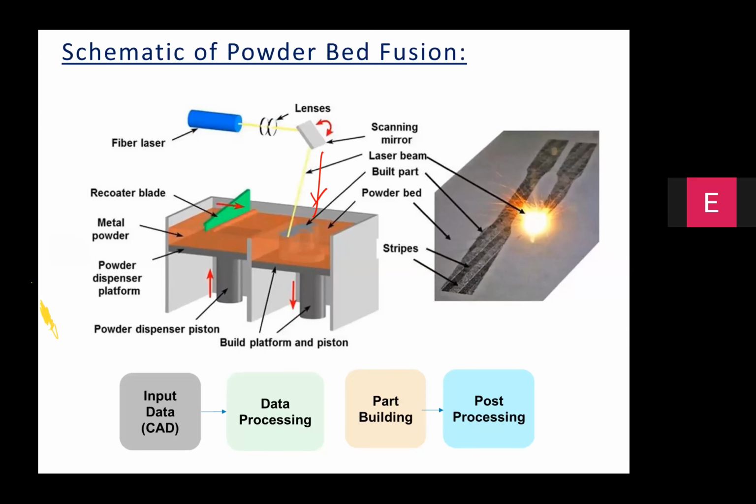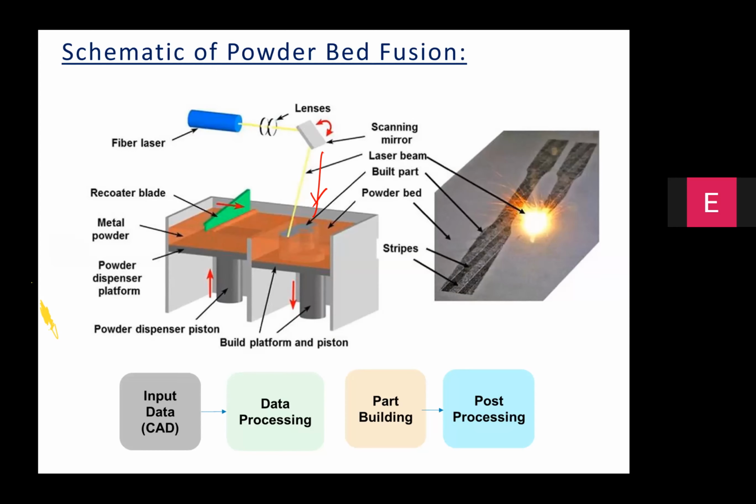Now, let me come to the process on which I have spent significant time in recent months or recent years, the laser powder bed fusion. It's a possibility that the other speakers have spoken to you on this process.